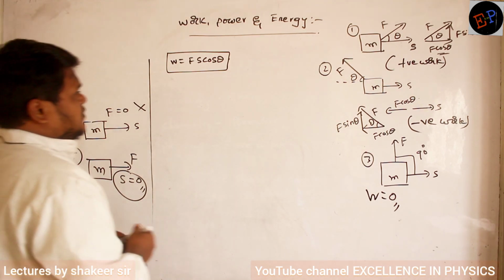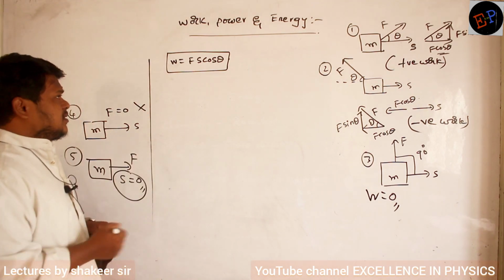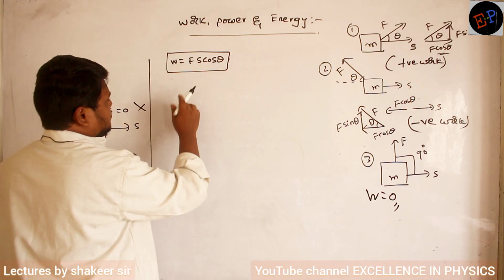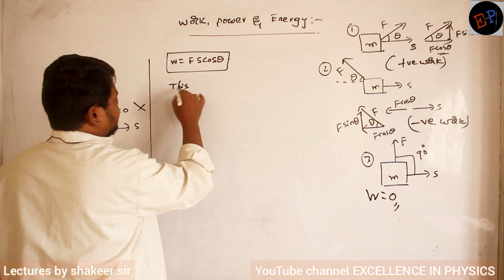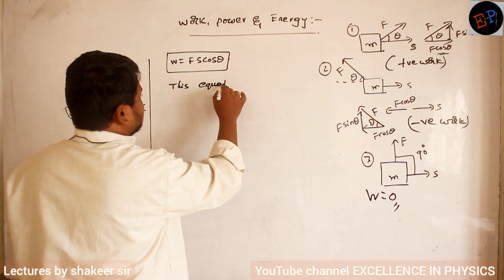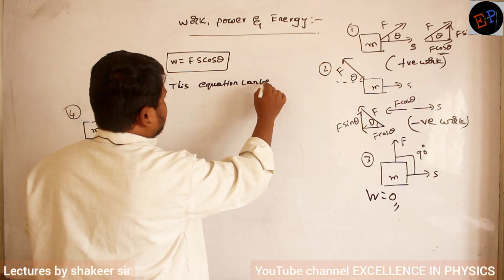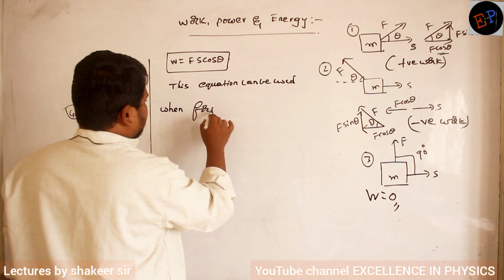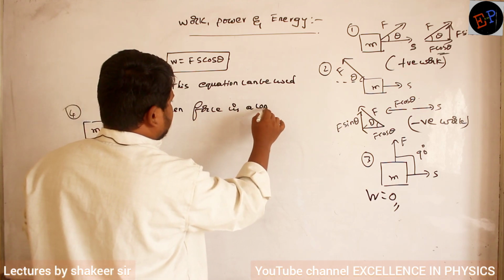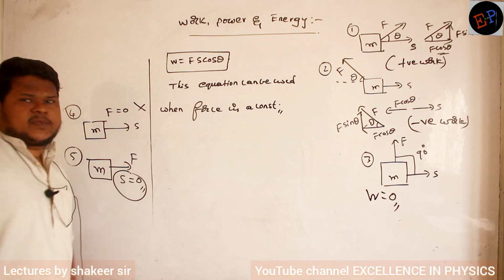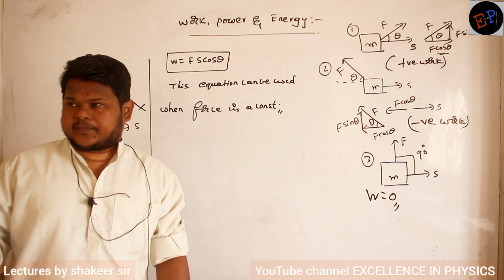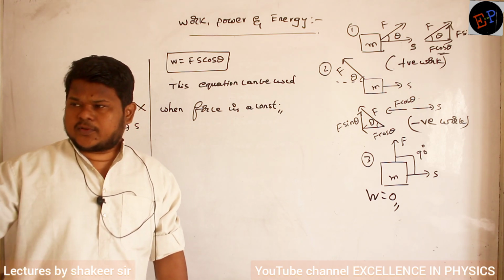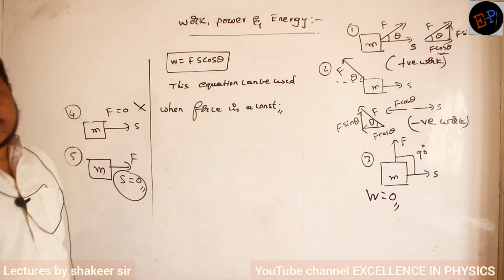So what is the equation for work done? We have written the equation for work done: W is equal to Fs cos theta. This is the equation number. So in which condition can we use this equation? This equation can be used when force is a constant. Clear? When force is a constant, then only we can use this relation. It means we are applying the same amount of force on the body. For example, if you are applying 4 newtons of force, throughout the motion you are applying 4 newtons only. Then you can use this relation W is equal to Fs cos theta.